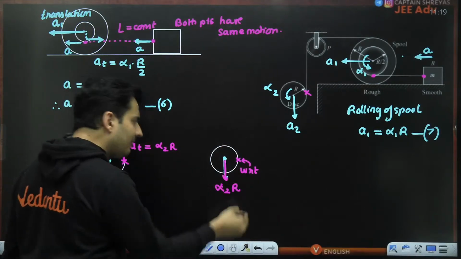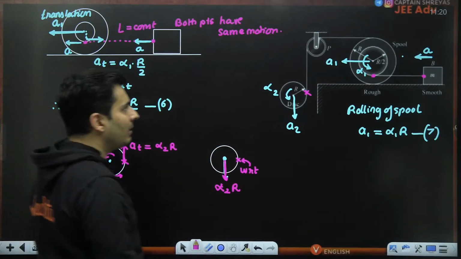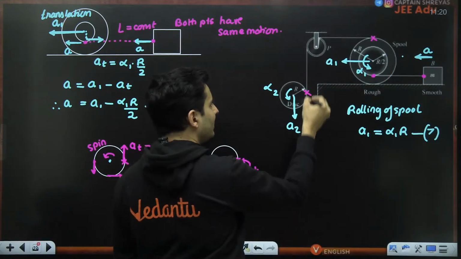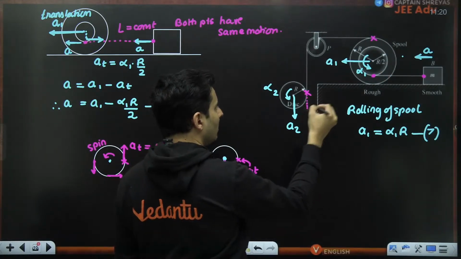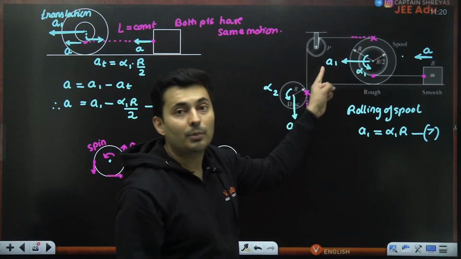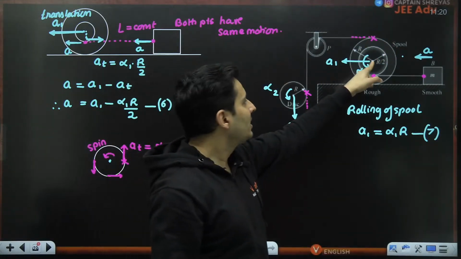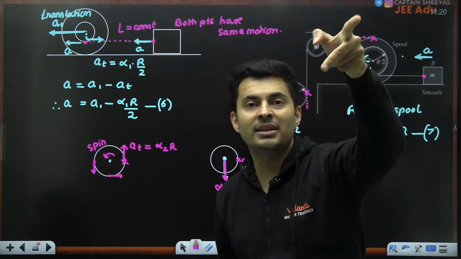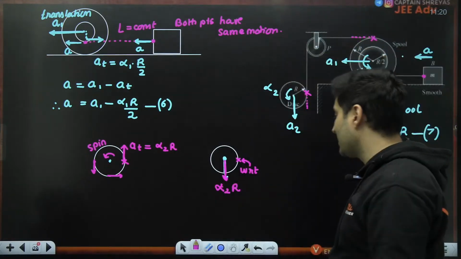But this point itself will be coming down. How much will it be coming down? However much this point is moving, the same amount this will go this side. How much will that be? Think logically. The center goes with A1. Remember, the topmost point has double the velocity, so obviously it will have double the acceleration.